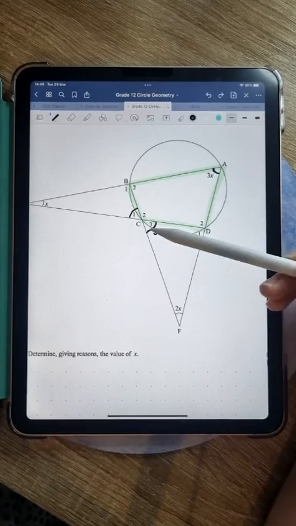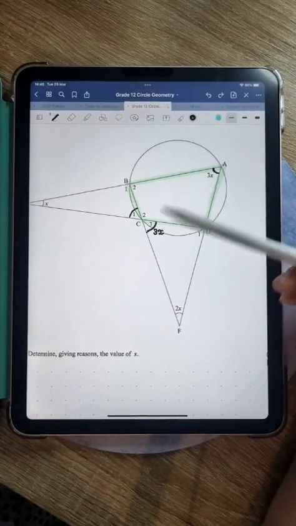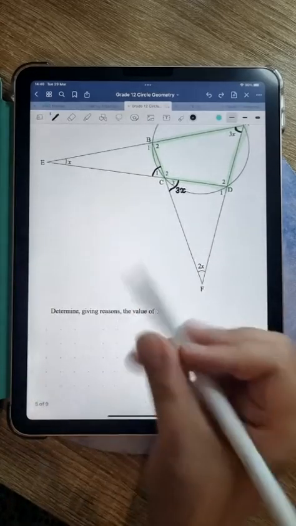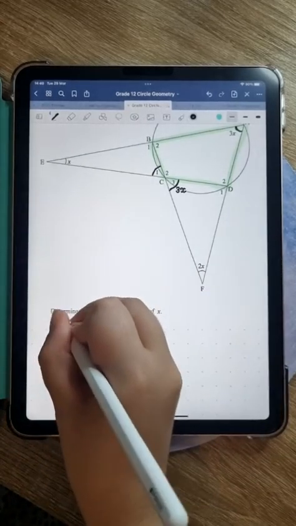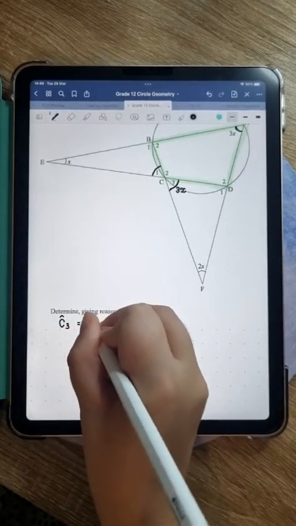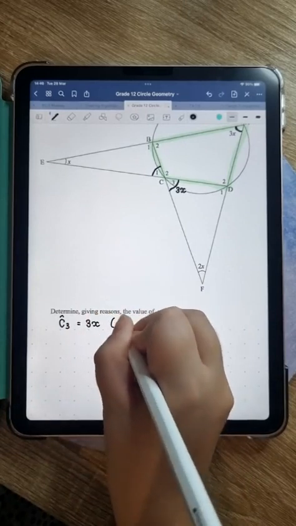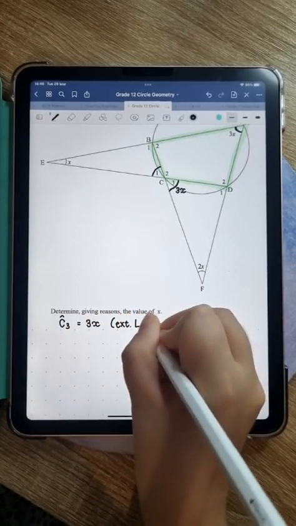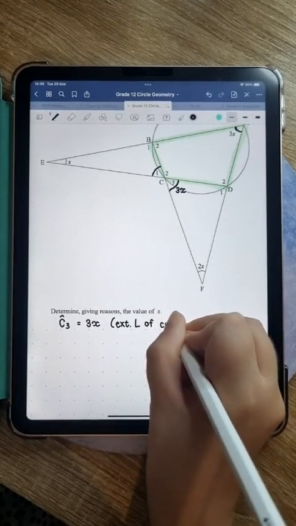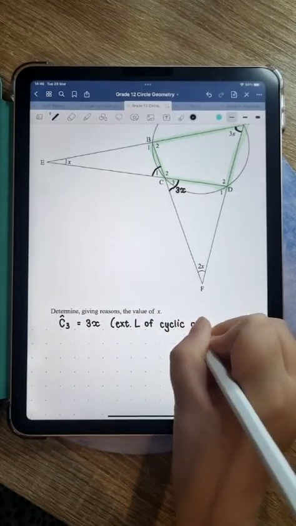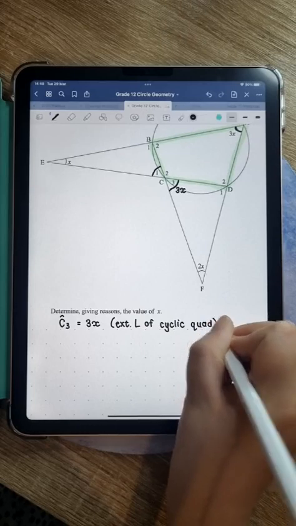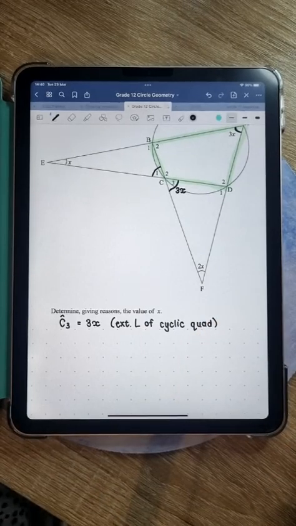Okay, I'm going to say that again. 3x is coming from exterior angle of a cyclic quad. I'm actually going to write that down. C3 is equal to 3x, exterior angle of cyclic quad. And this is just one way of doing it. There were actually lots of possible solutions for this question. So if you didn't do it in the way that I'm doing it now, that's perfectly fine, as long as we get to the same value of x in the end. That's all that really matters.